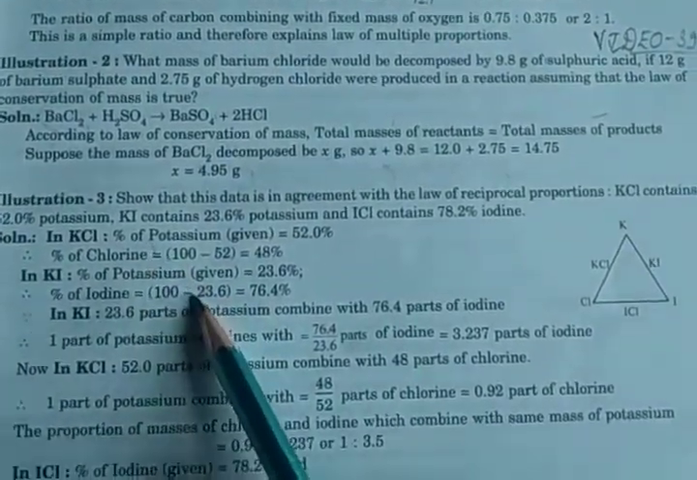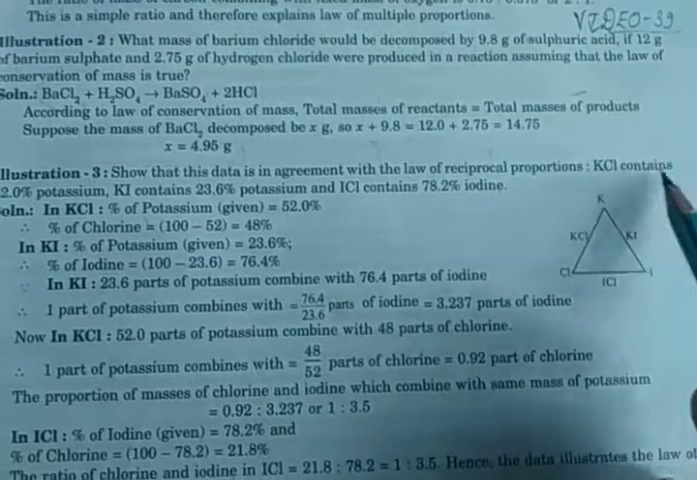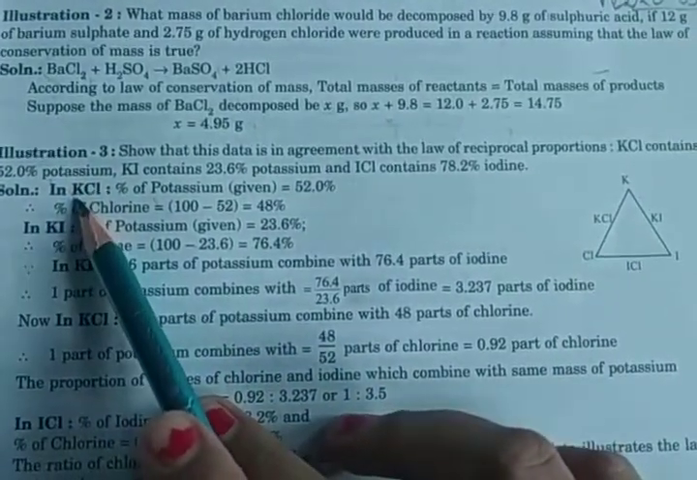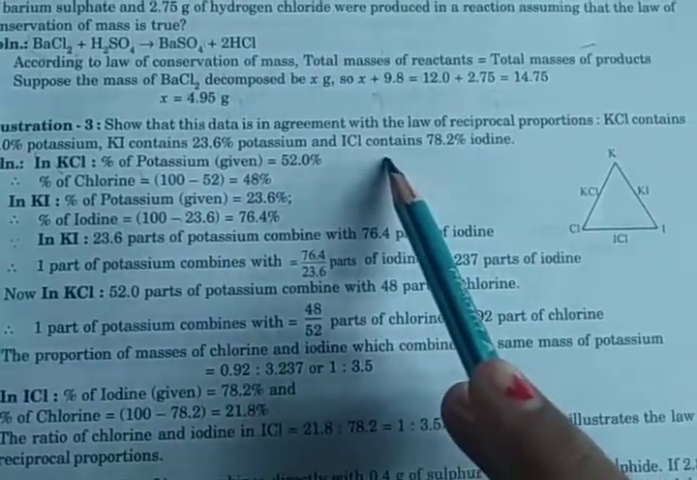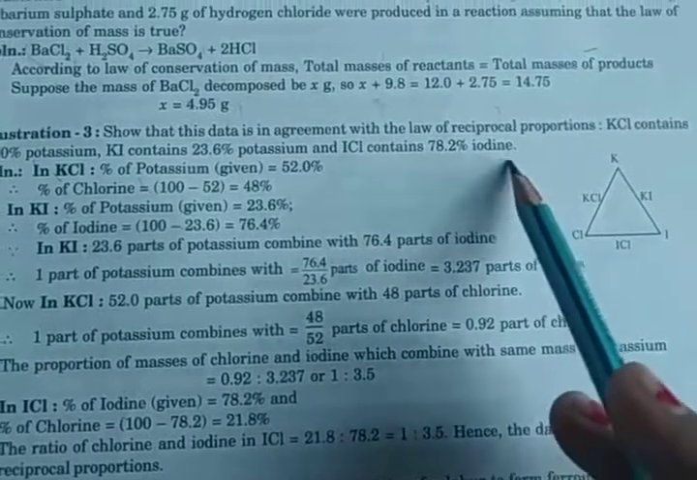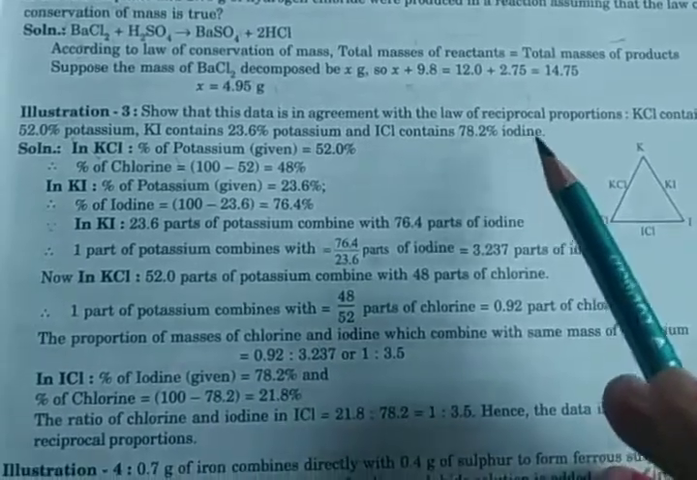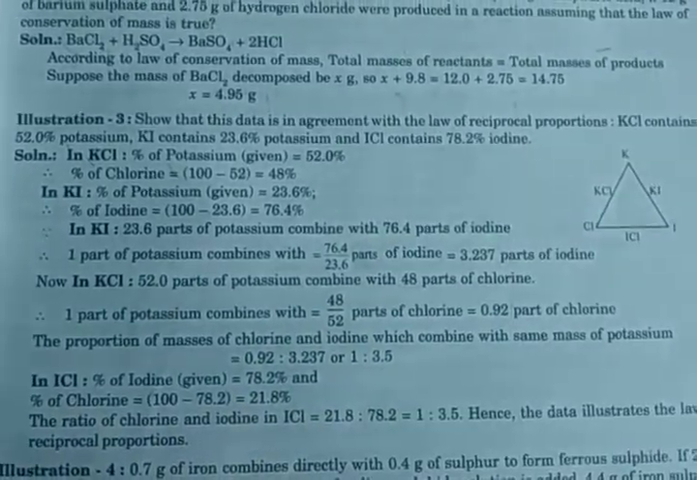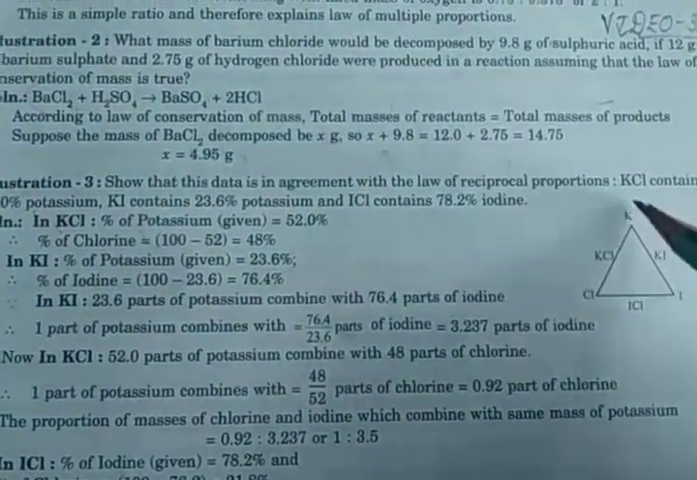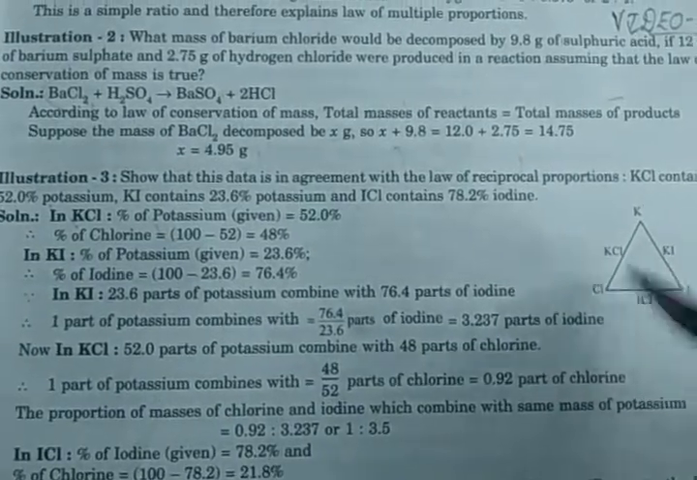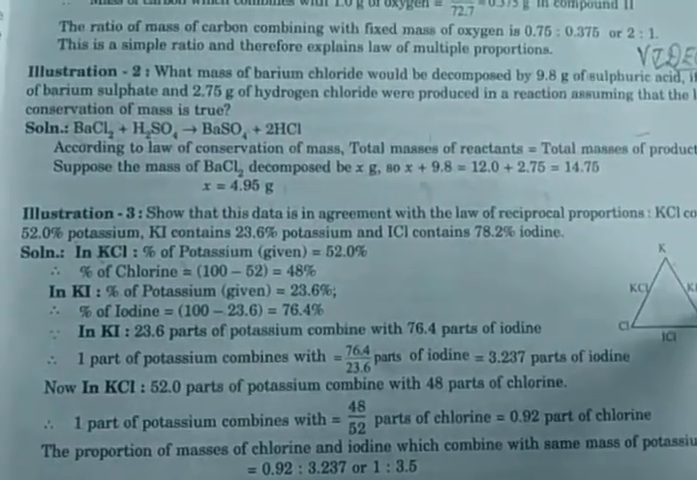Then example number 3. Show that this data is in agreement with the law of reciprocal proportion. KCl contains 52.0% potassium, KI contains 23.6% potassium, and ICl contains 78.2% iodine. The law of reciprocal proportion you already know about. Here three elements are given: potassium, chlorine and iodine. K reacts with Cl so KCl forms, Cl reacts with I so ICl forms, and K reacts with I so KI forms.